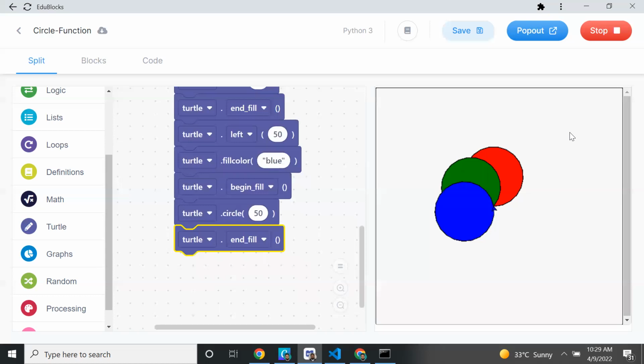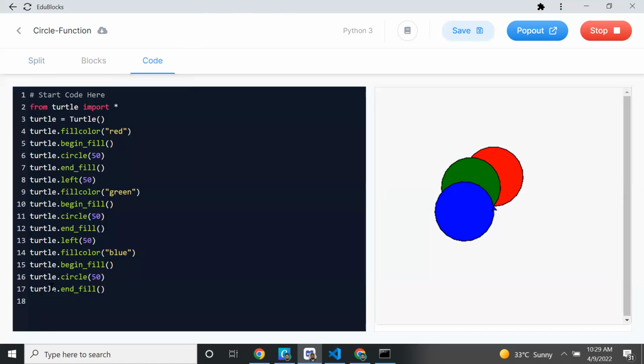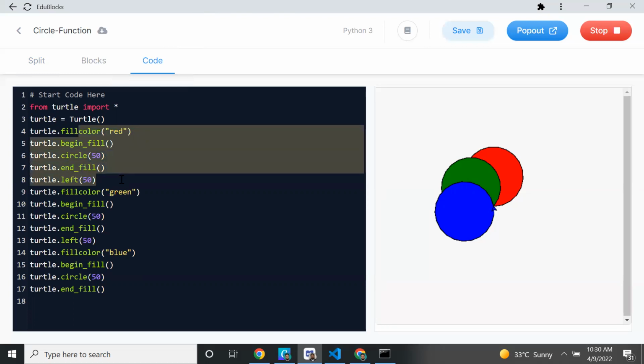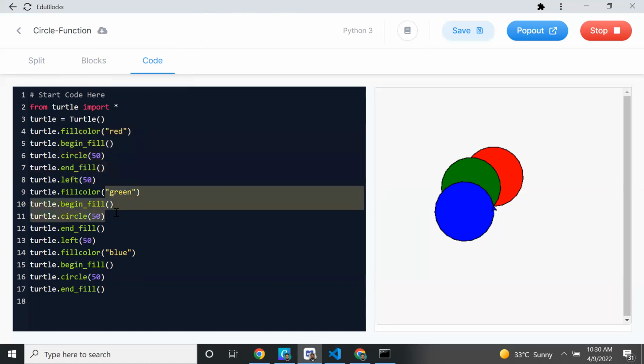If I want yellow color, if I want cyan color, what I can do, I click on duplicate, right? How many duplicate lines of code will come? See, here you have 17 lines. So fill color, begin fill, circle, end fill, left, repeating. Again fill color, begin fill, circle, end fill, left. Again fill color, begin fill. So it just keeps on repeating.